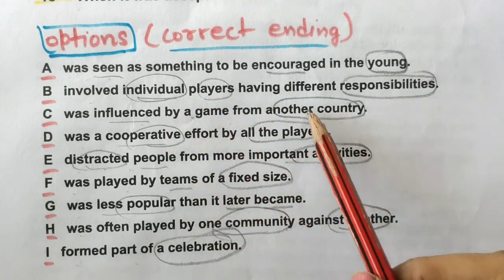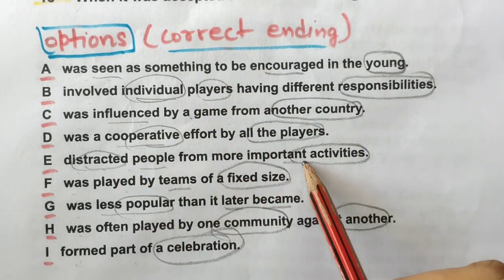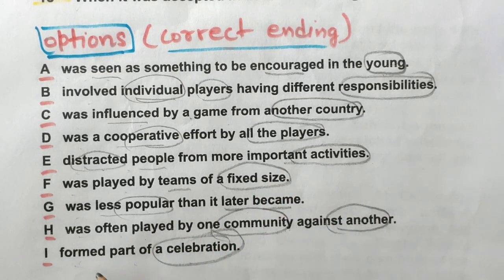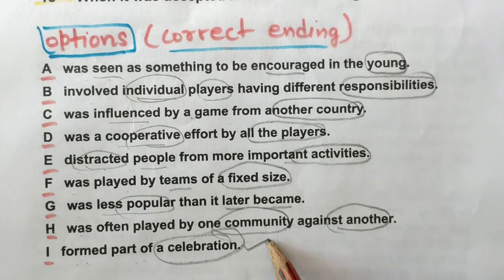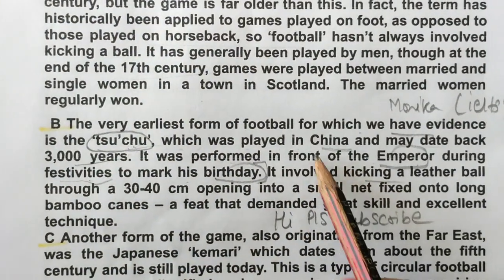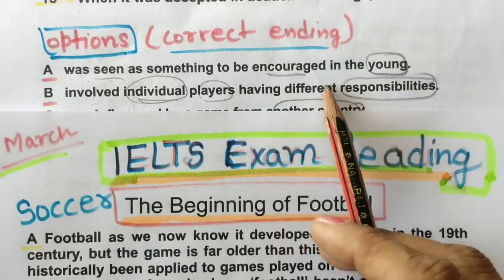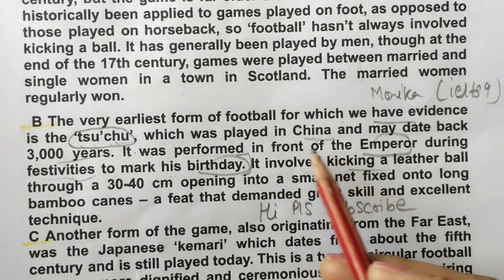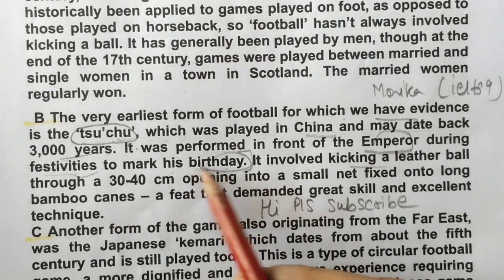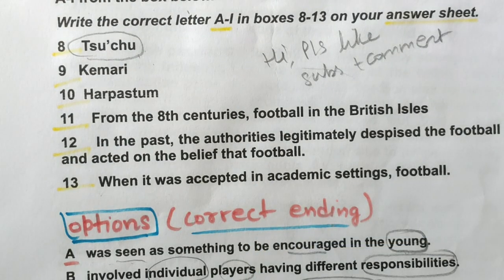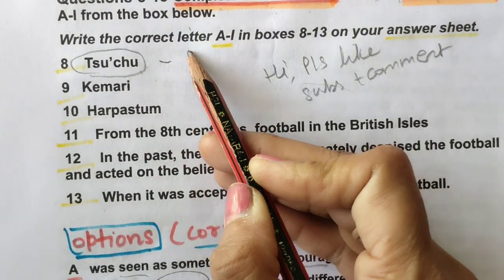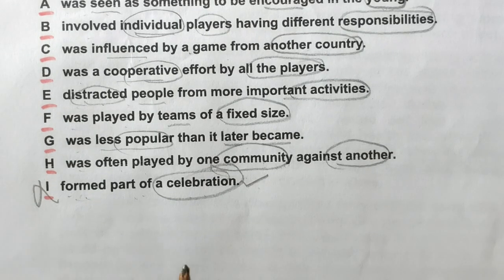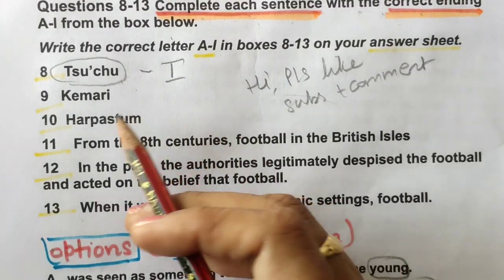Individual players' responsibility, another country, cooperative, distracted, important activity, fixed size, less popular, community against another, nothing was there. Formed part of a celebration, that definitely will match because they are saying about this first word. Here in B paragraph, see this, they are talking about in front of the emperor to mark his birthday and festivities. So with this question we will just mark I number and we will cut it from our list of options. Now the second option is Kemari.